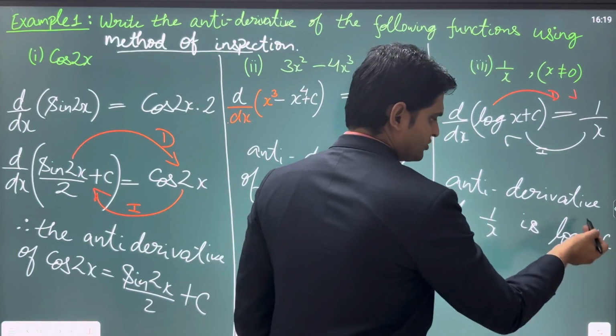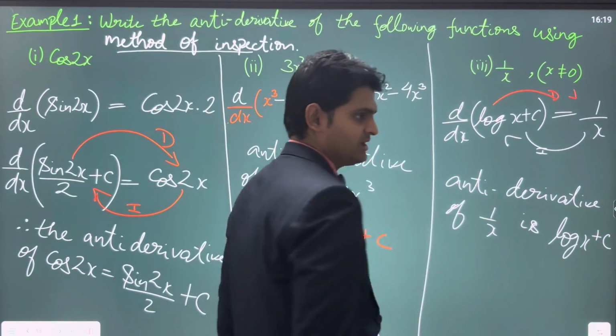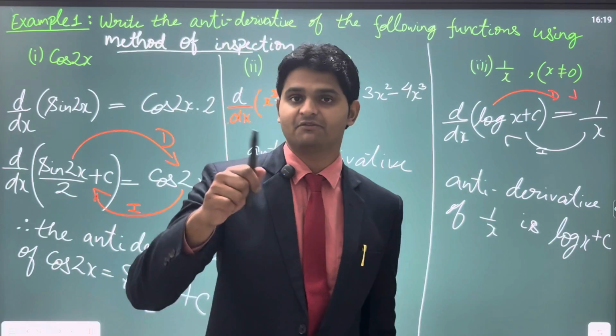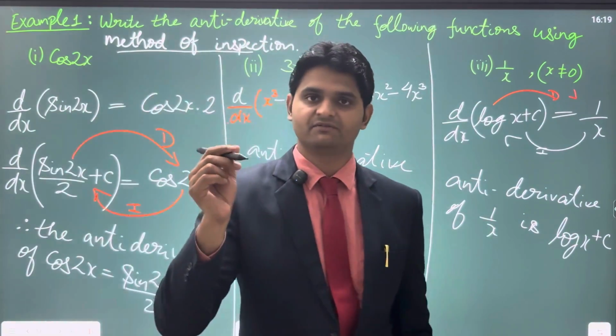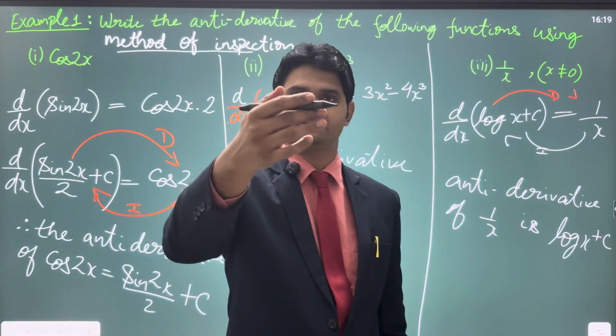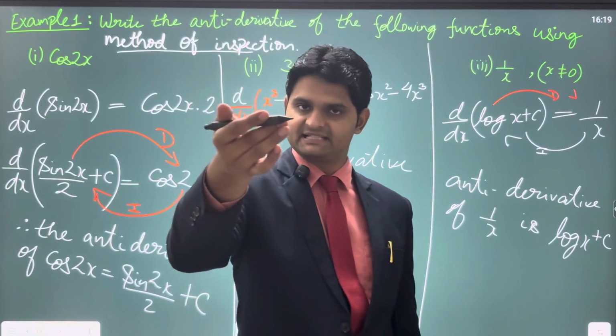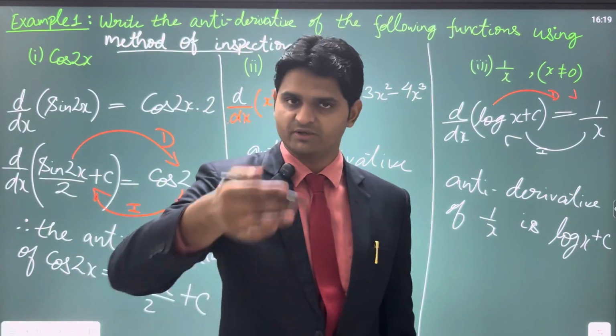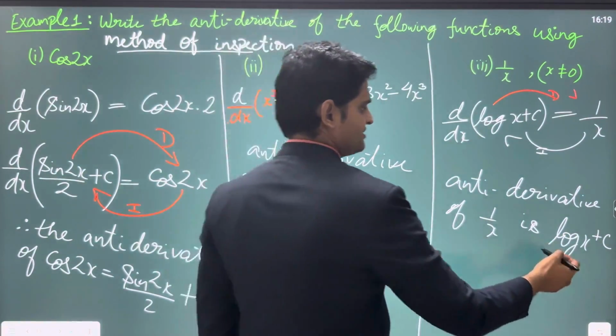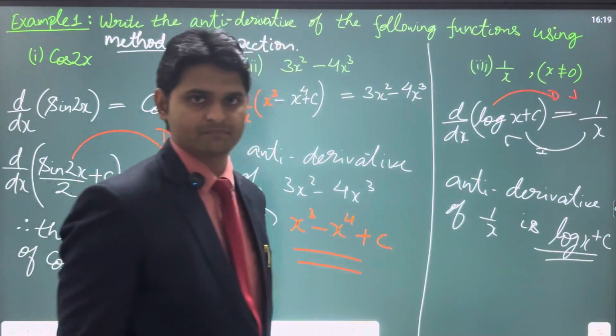Now you can show it as log of mod x as well, but for that you will have to prove those two cases. Remember when we have proven, if x is greater than 0, this is what comes. Then when x is less than 0, this is what comes. So either you show that or you can just leave it like this also. This is also fine, no problem, right?